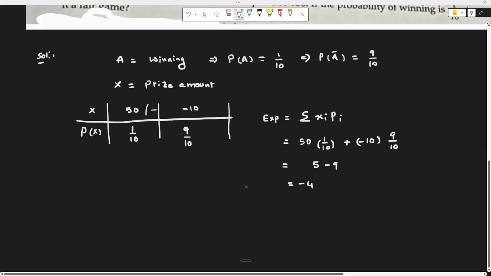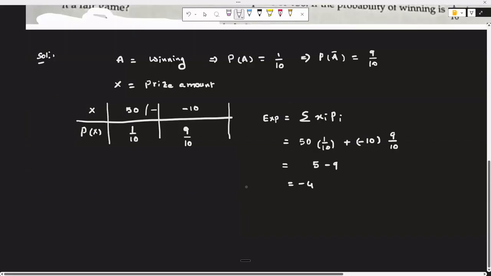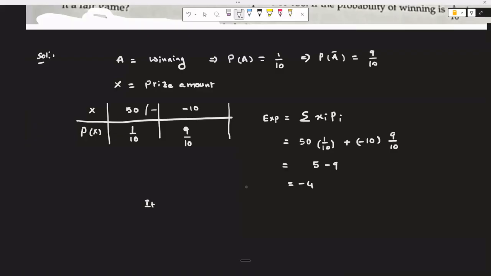Expectation is negative. So sometimes they will ask in the questions whether it is a fair game, or what you can say as a comment. As a comment, you can say it's not a fair game. Fair game means the expectation is 0 or positive. If it is 0, it's a balanced game, no win, no loss, so of course it's a fair game.